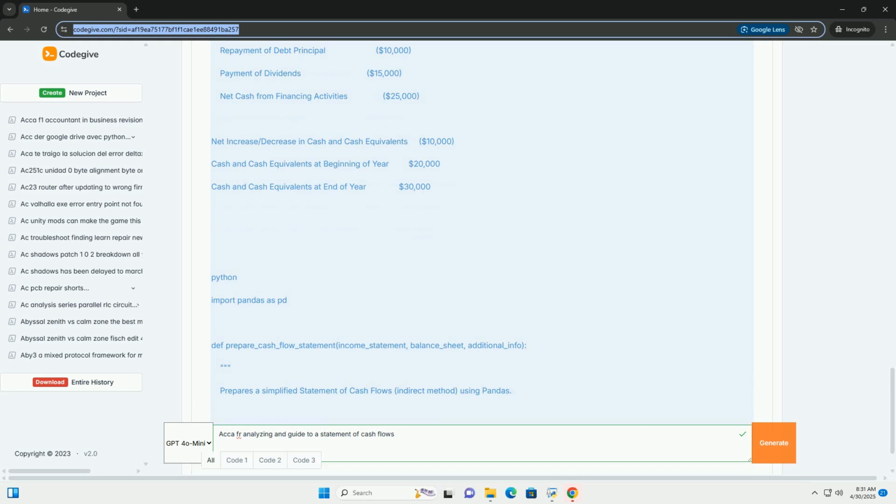This tutorial provides a strong foundation for understanding and preparing the statement of cash flows. Remember to practice with various examples and consult the relevant standards and resources to deepen your knowledge. Good luck with your ACCA exams.